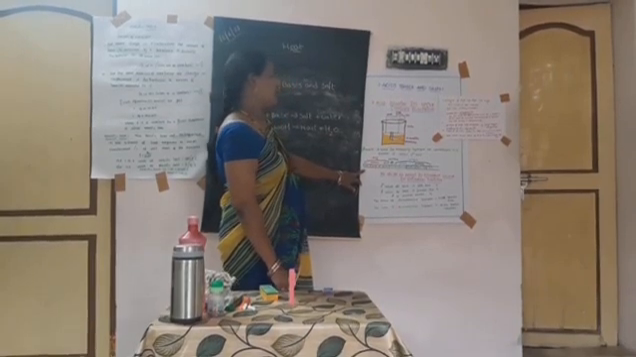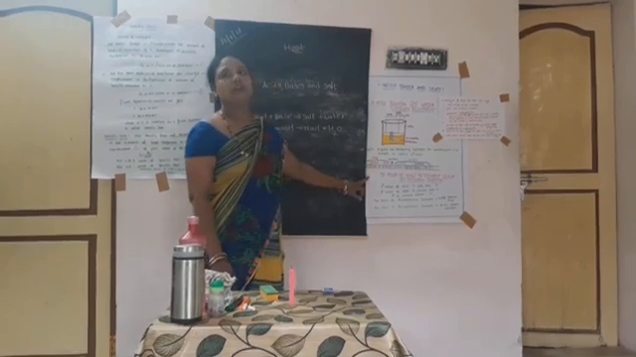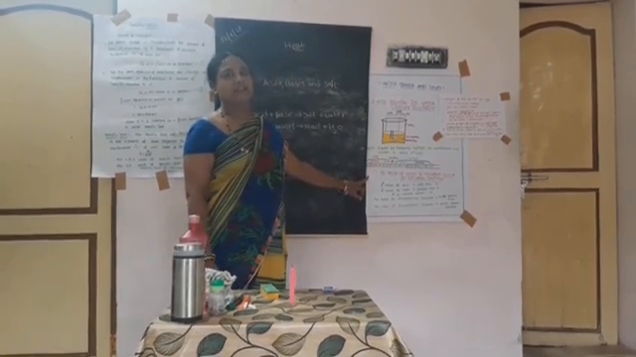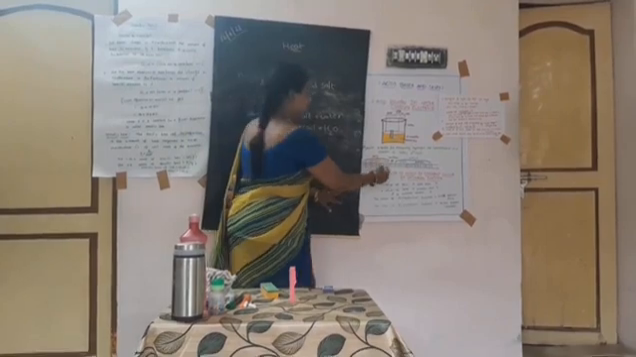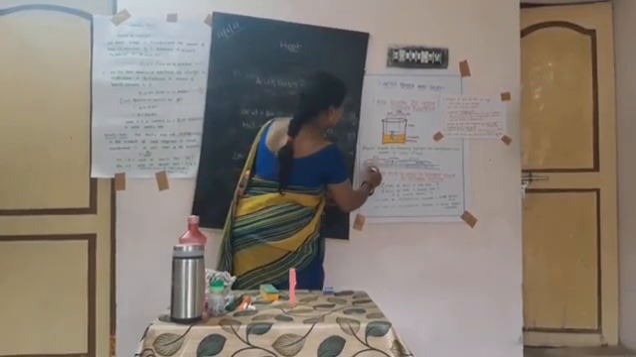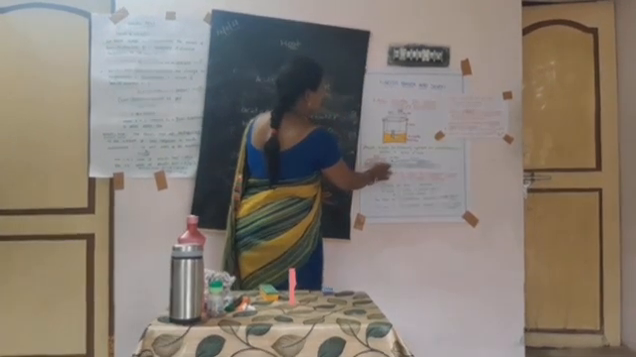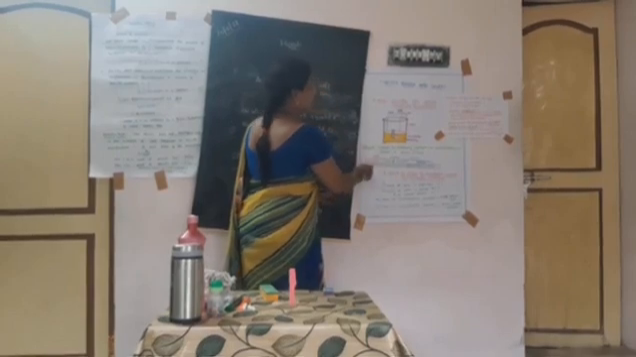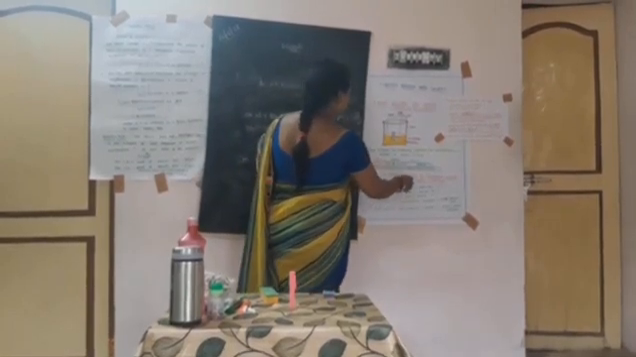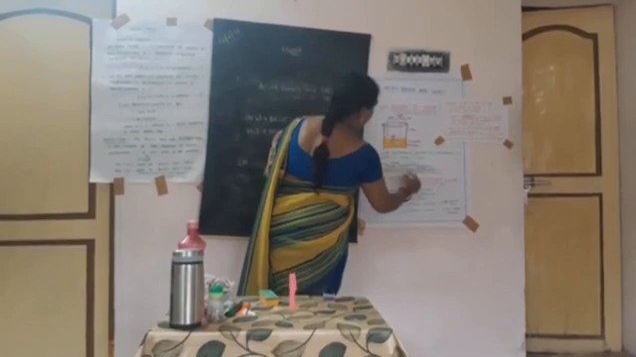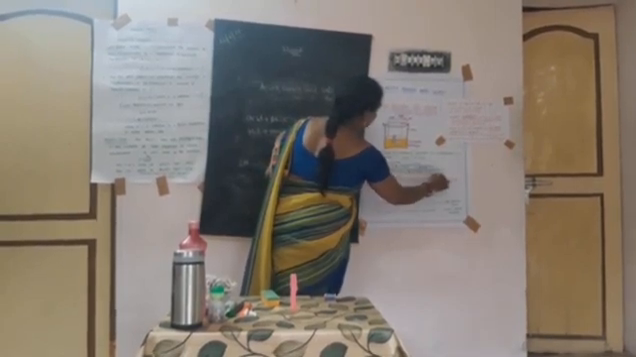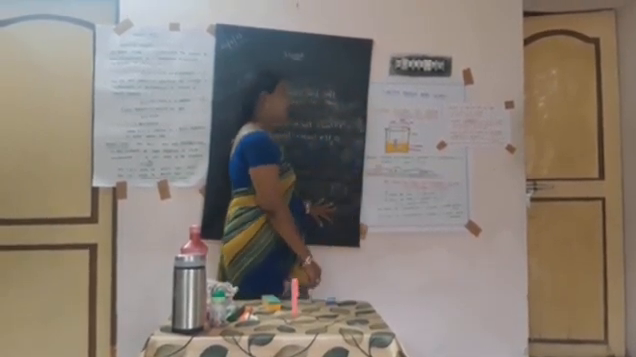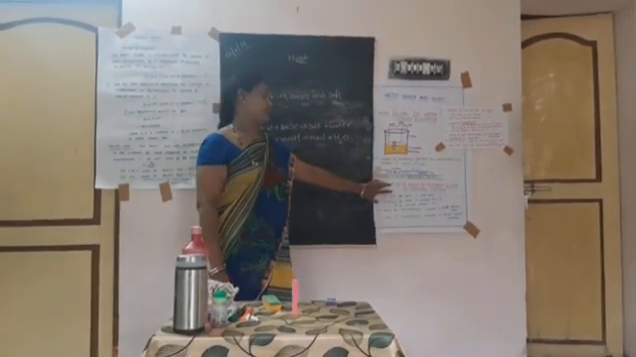A pH value of less than 7 is called acidic. A pH value of greater than 7 is basic.